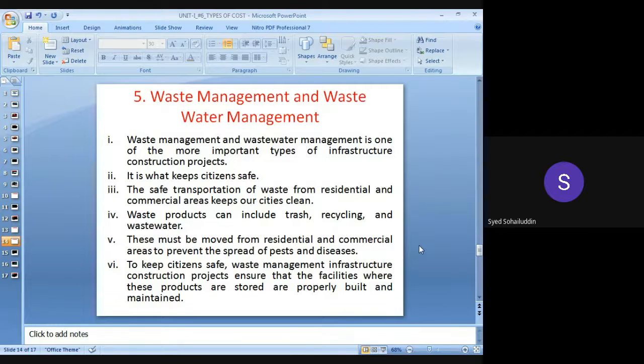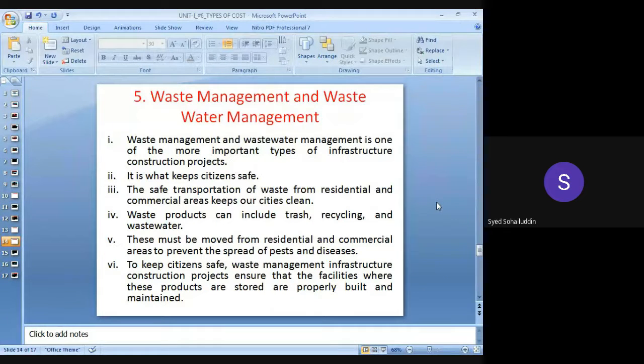Waste management and wastewater management. Again, this area is very important nowadays. This field is considered under the infrastructure projects. Waste management and wastewater management is one of the most important types of infrastructure construction projects. It is what keeps citizens safe. In order to avoid pollution and to have the safe transportation of waste from the residential and commercial areas, it keeps our city clean.